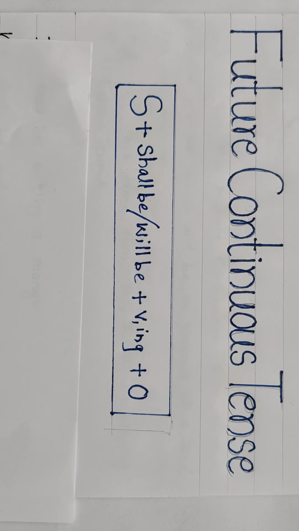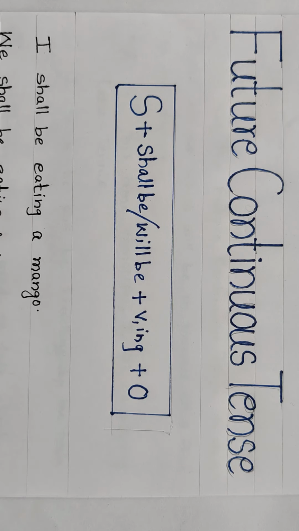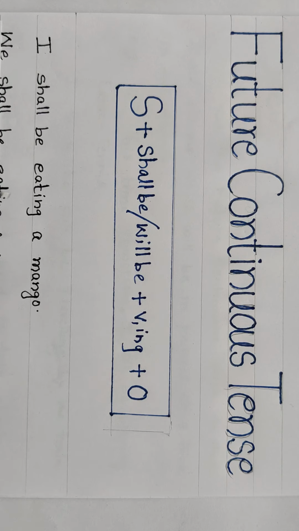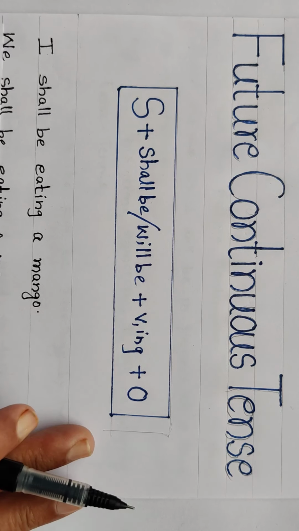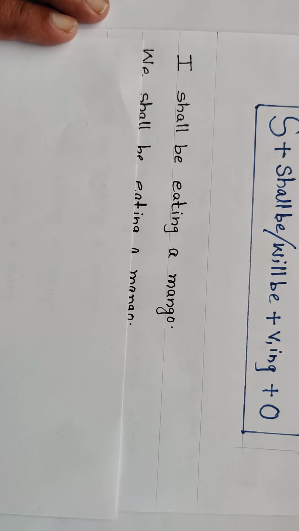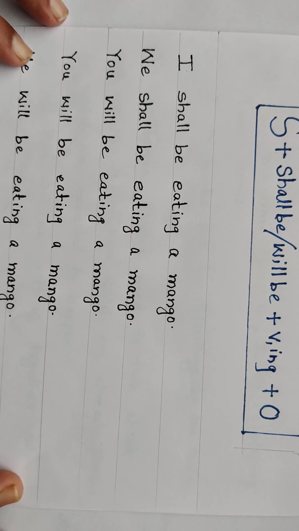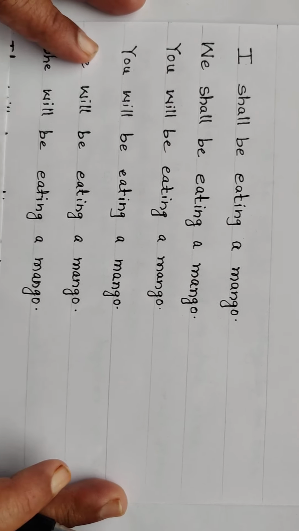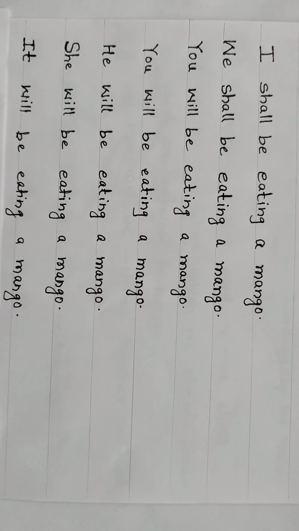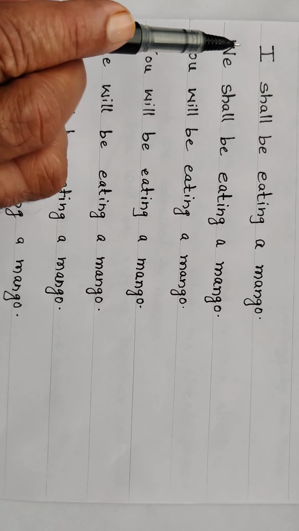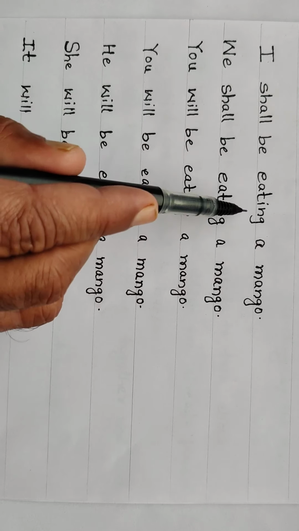Now we will make some sentences taking eat as a main verb and mango as an object. Look here, there are some sentences using each and every pronoun as a subject. I shall be eating a mango.